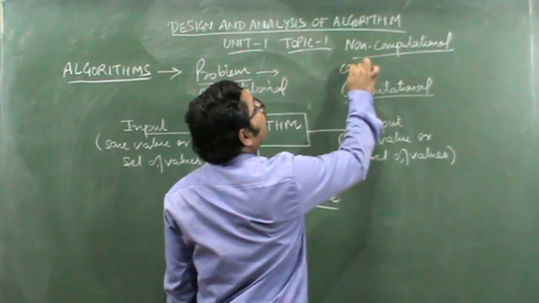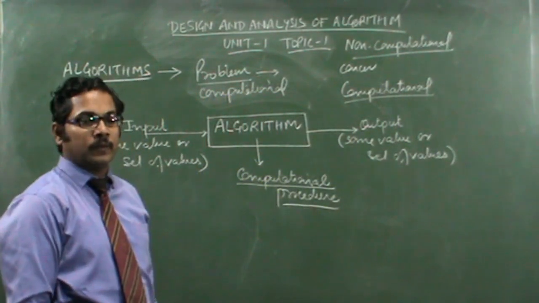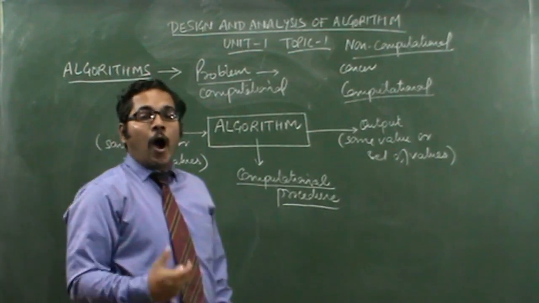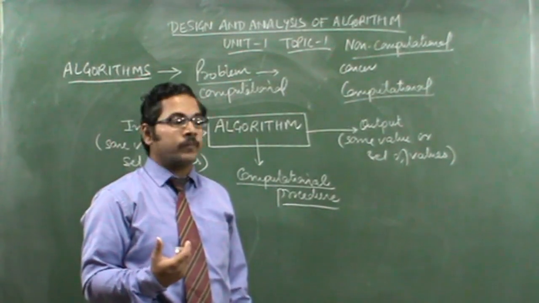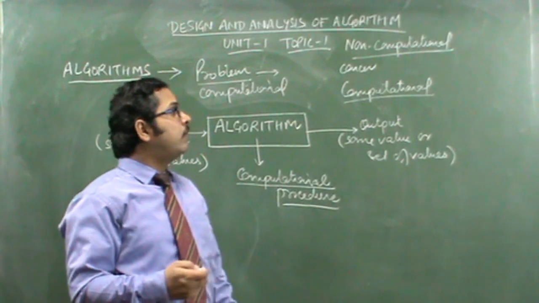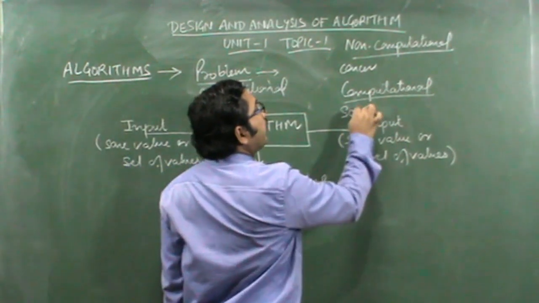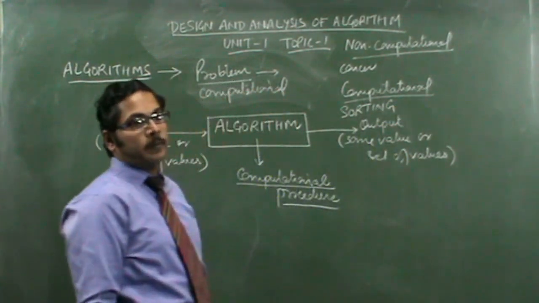Another non-computational problem: how can I convince my boss to give me a salary raise? It is also a non-computational problem. If we talk about computational problem, then we can say sorting is one of the computational problems.